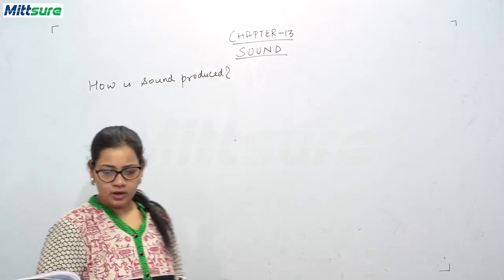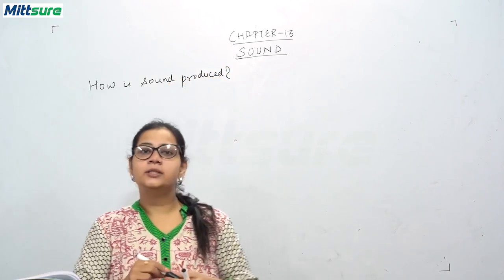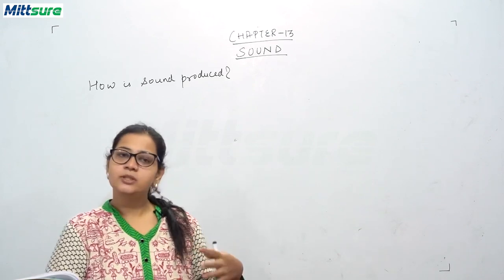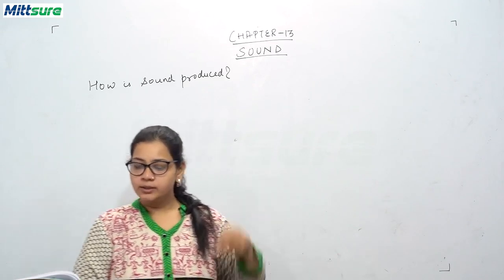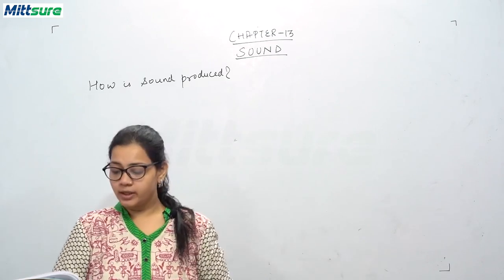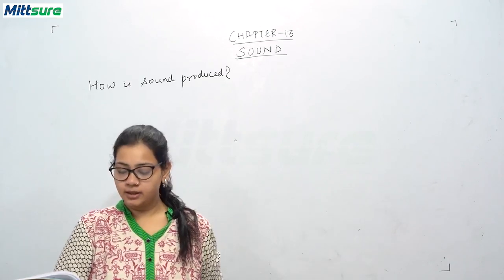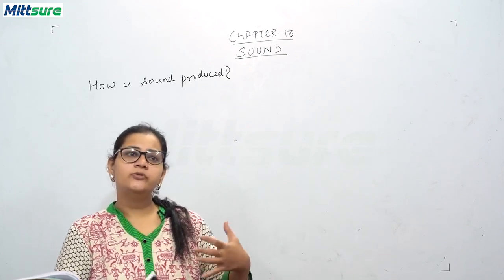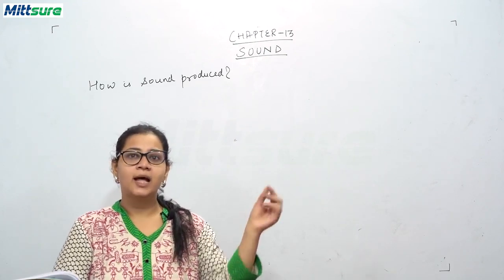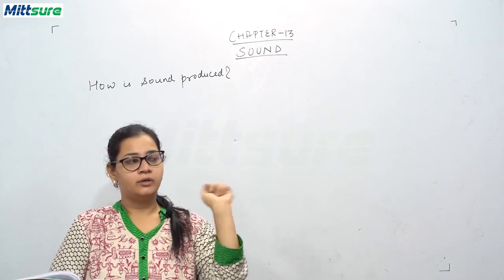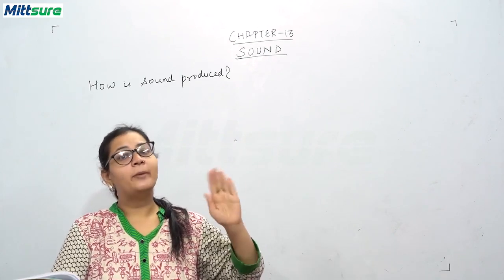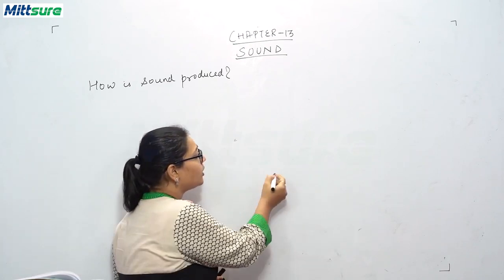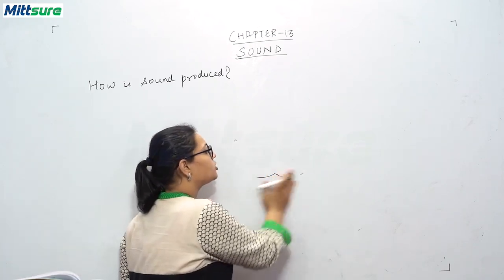Now students, you might have heard these bells, period bells in your schools. And how does this bell work? The gong of the bell hits a surface and a sound is produced. And students, if you go nearby it, you will see that the gong which hits the surface is vibrating. What do you mean by vibrating? That it's performing a to and fro motion. This is a to and fro motion.